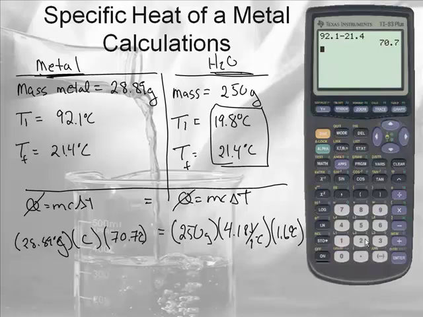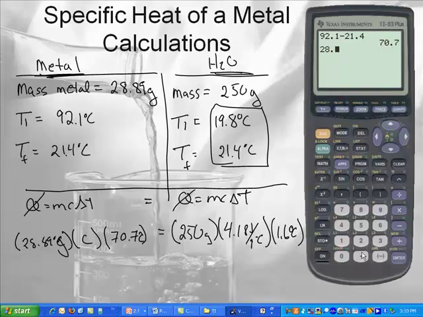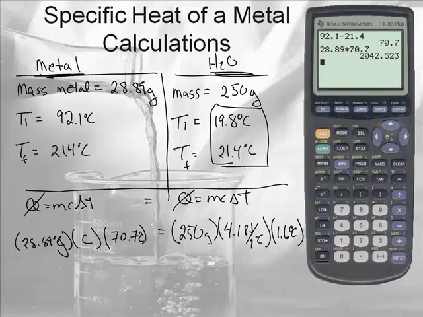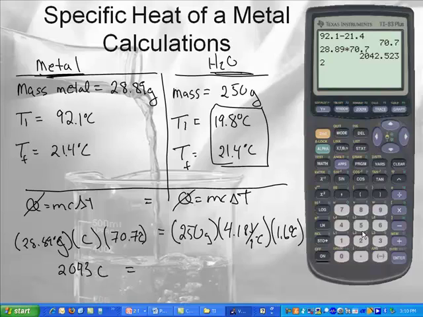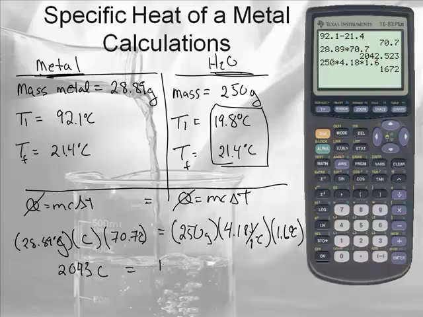Okay, so now what I'm going to do is multiply these numbers on the left. 28.89 times 70.7. So this is going to be 2,000, I'm going to round that, 2,043 times C. And that's going to be equal to, now the other side, 250 times 4.18 times 1.6. There's no variables on that side, so that's equal to 1672.